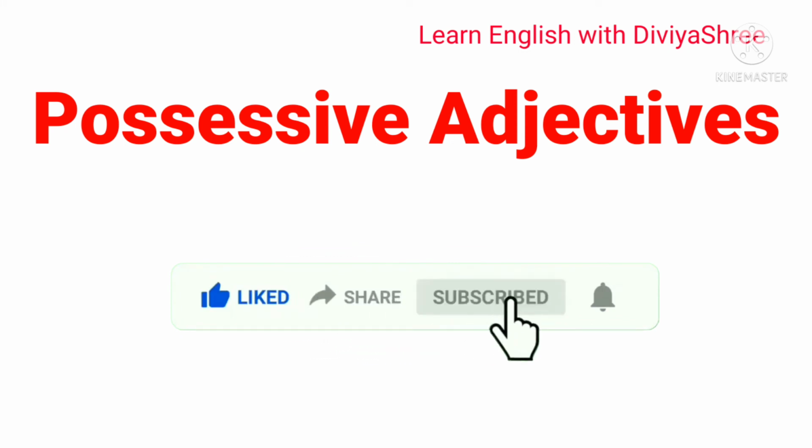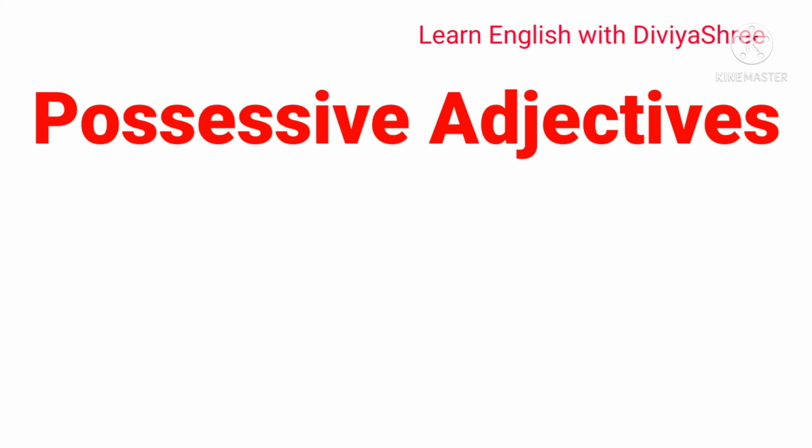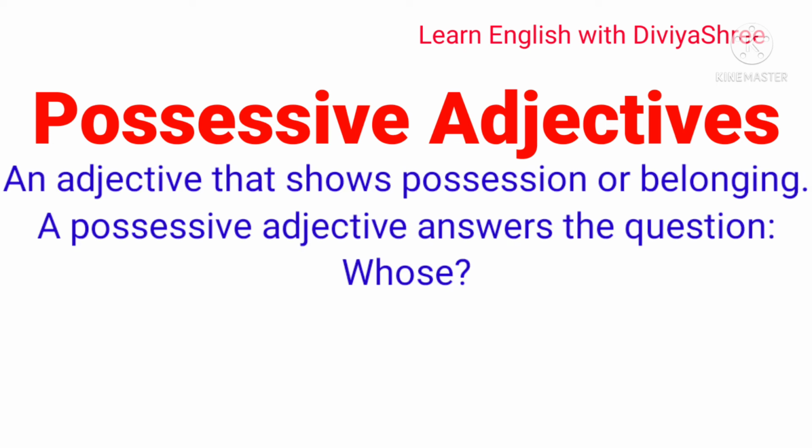So children, possessive means that in a sentence the word describes the noun or pronoun's possession, or belonging, that is, to whom the thing belongs.